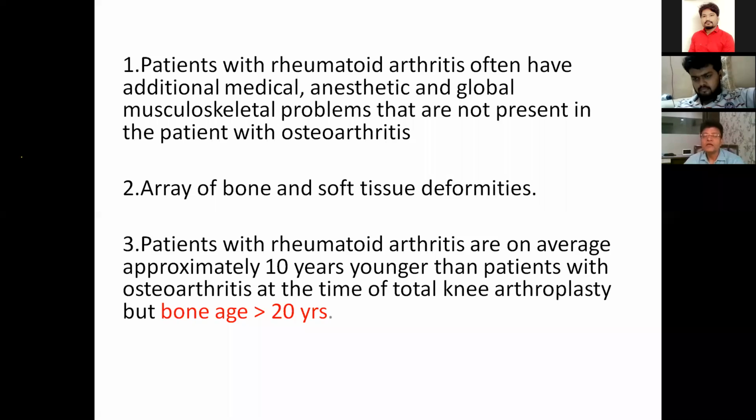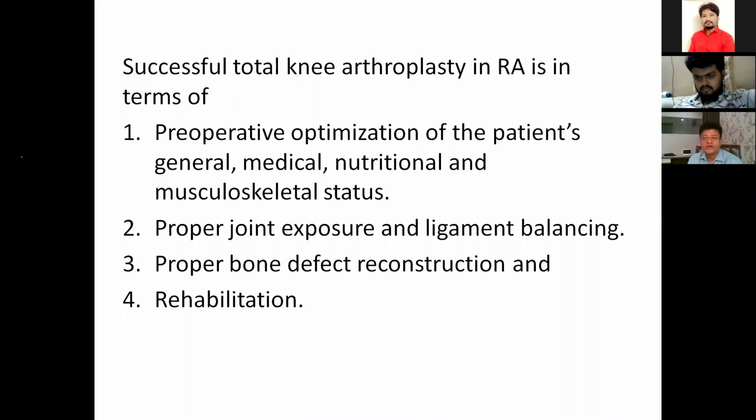So successful knee arthroplasty in rheumatoid arthritis depends on the pre-operative optimization of the patient's general, medical, nutritional, and musculoskeletal status. As I told, this situation is complicated by the medical treatment and by the systemic involvement of rheumatoid arthritis. So before we plan any surgical treatment, we should look for the patient's general condition, medical condition, nutritional state, because anemia is very common. Skin condition is poor because of chronic use of steroid, and proper joint exposure is a rule, and ligament balancing is a very important aspect.